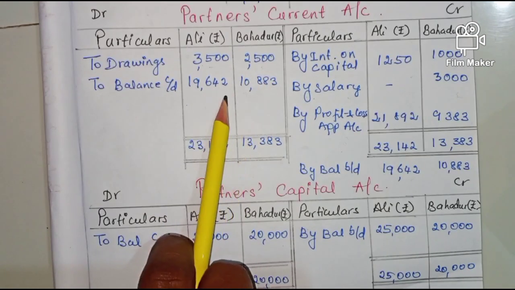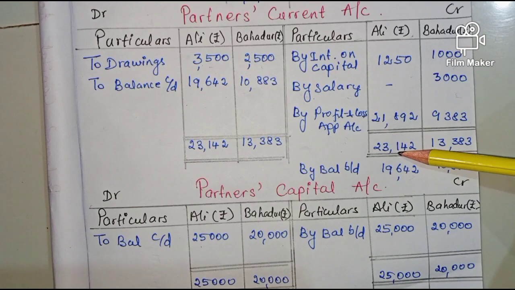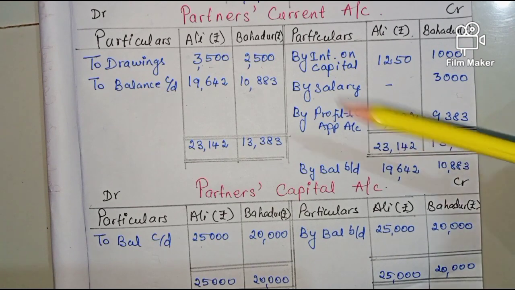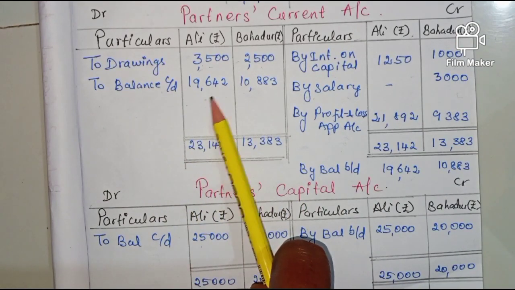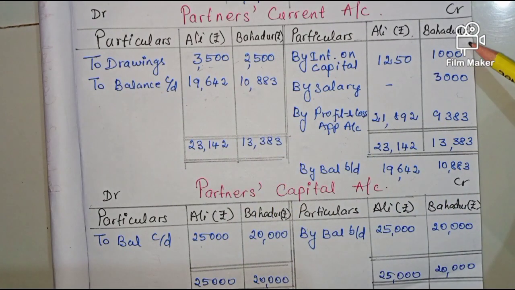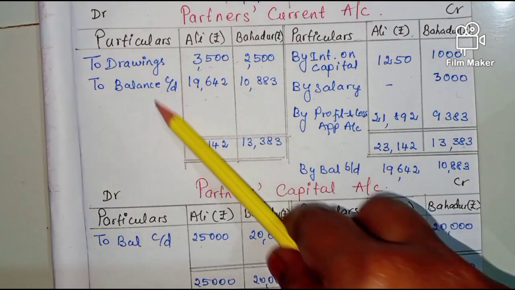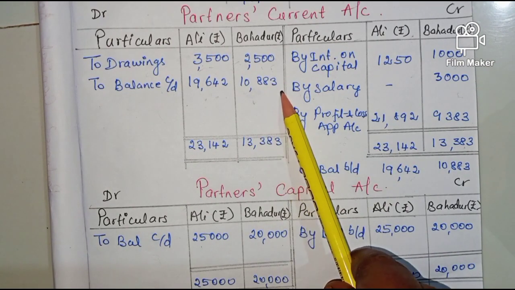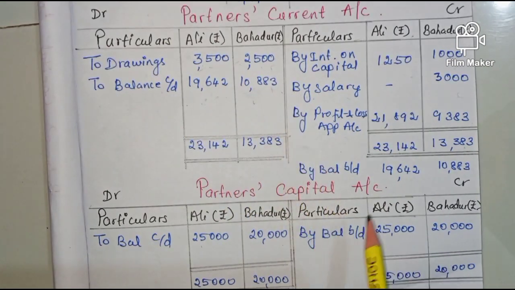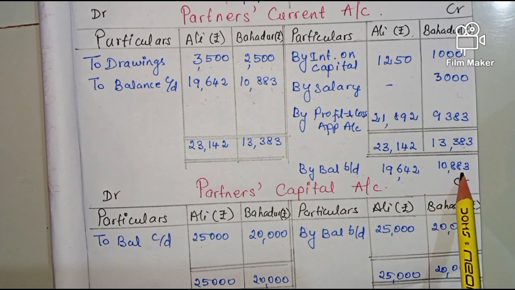Now we have to arrive at this balance. How to arrive at this balance? If you see Ali's credit side, the total is 23,142. This minus drawings, that is 3,500. So you will get a balance of 19,642. In the same way for Bahadur, if you see the credit side total 13,383 minus drawings of Bahadur 2,500, you will get 10,883. So this will be transferred to next year. So next year or carried forward, we have by balance brought down 19,642 and 10,883.